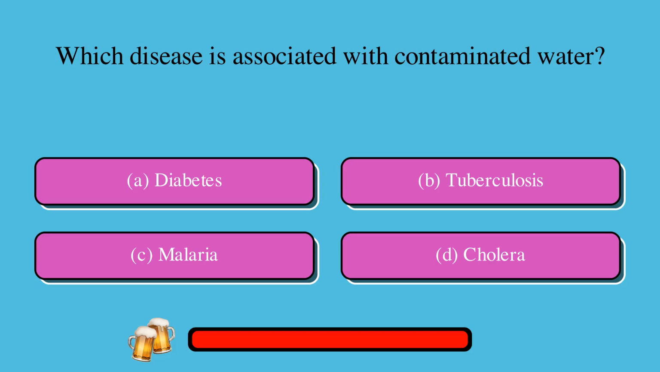Which disease is associated with contaminated water? A. Diabetes, or B. Tuberculosis, or C. Malaria, or D. Cholera? The correct answer is D. Cholera.